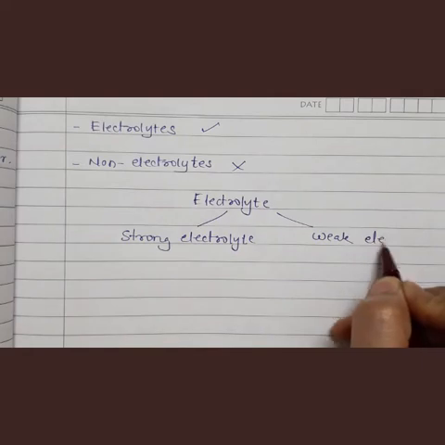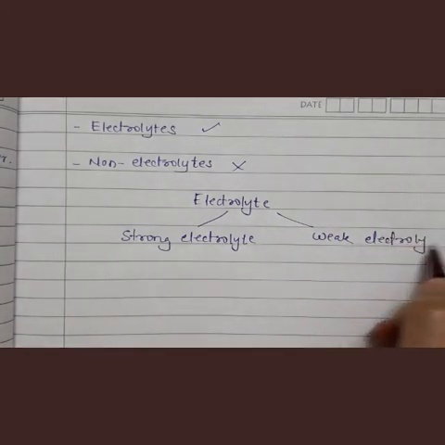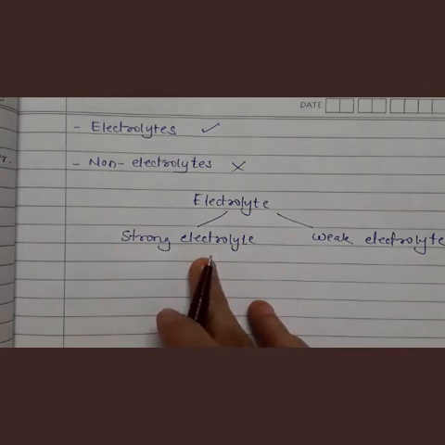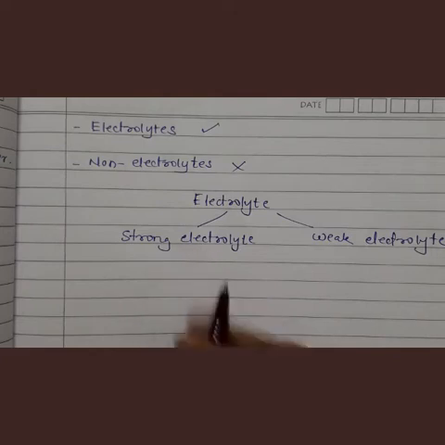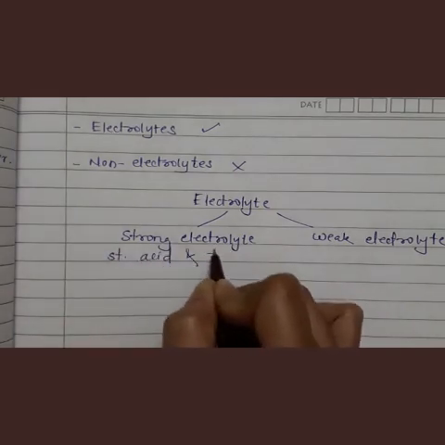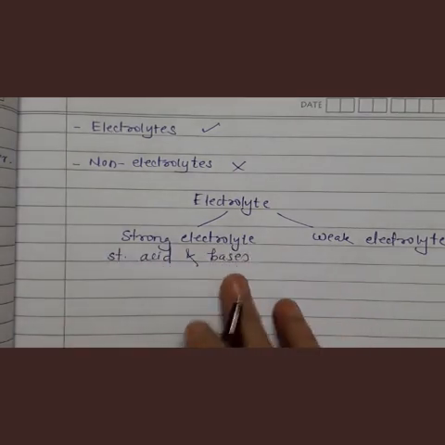Strong electrolytes are the substances which exhibit high conductivities. Understand? They show high conductivity. So strong acids and bases are strong electrolytes. Examples are strong acids and bases.